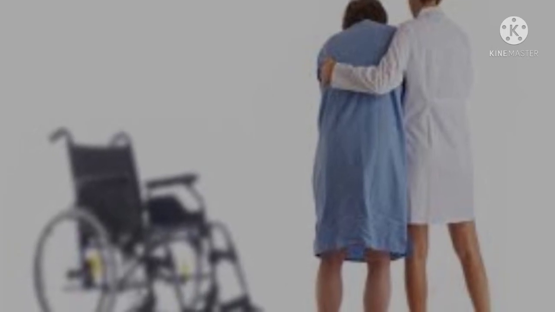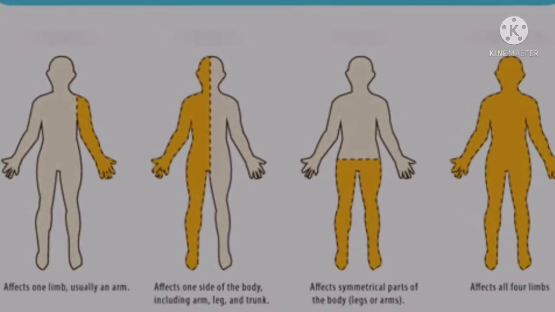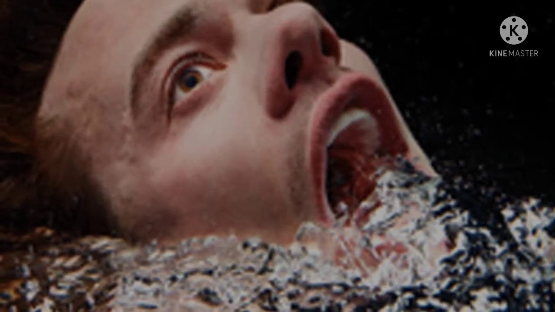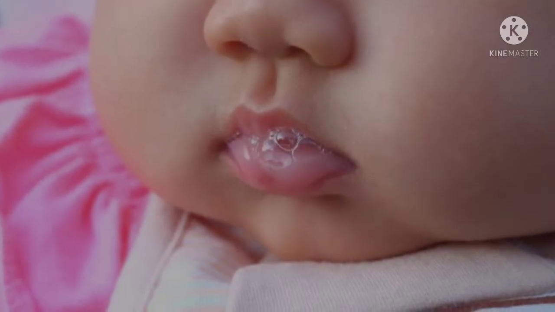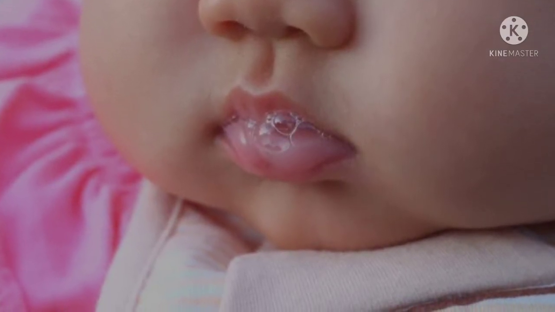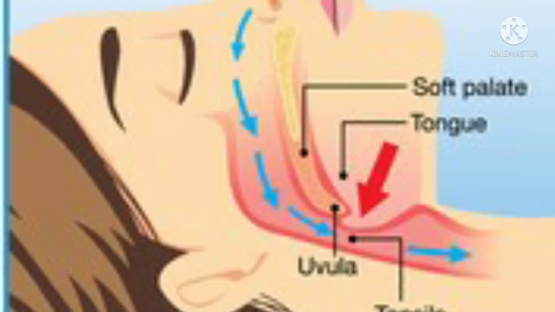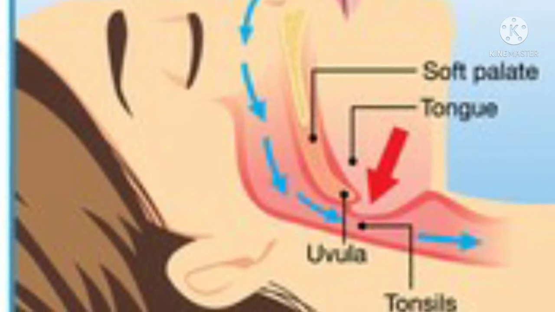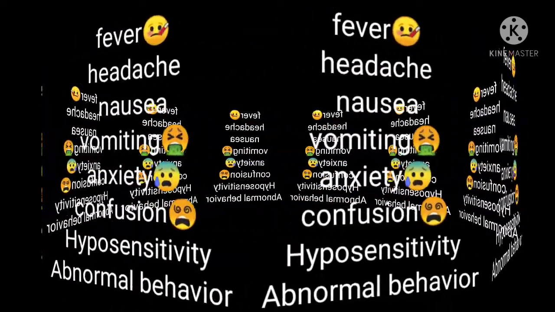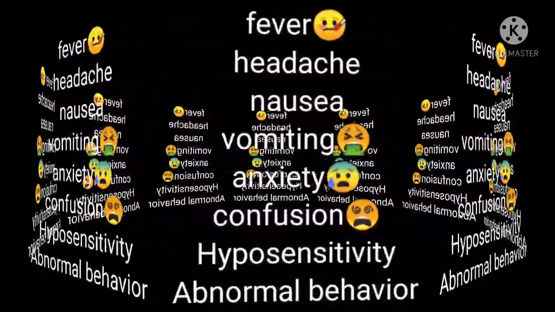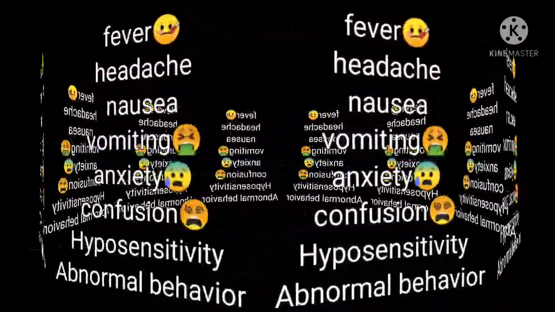In 20% of people, rabies begins with tightening or paralysis of the limb that was bitten, and this is known as hydrophobia. Why does hydrophobia occur? Generally, rabies virus can't live in saliva. Why? Because it reduces the virus's ability to spread. So this virus causes stiffening of the throat muscle. It causes unexplained pain. Because of that, patients are not able to drink water, and it causes some fear. And this is hydrophobia. It shows some symptoms like fever, headache, nausea, vomiting, anxiety, confusion, hypersensitivity, and abnormal behavior.